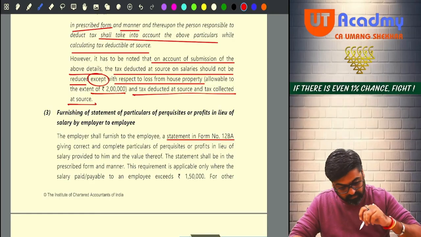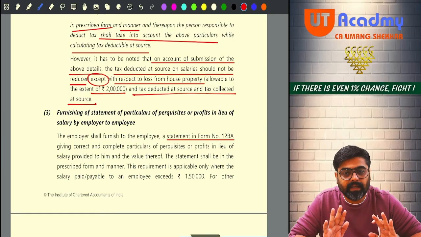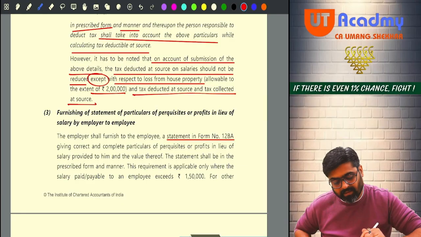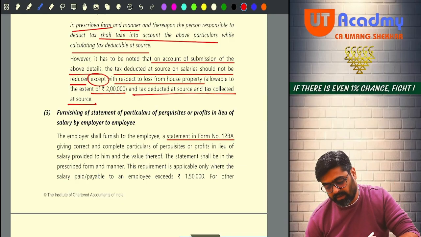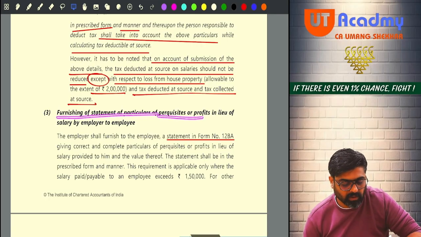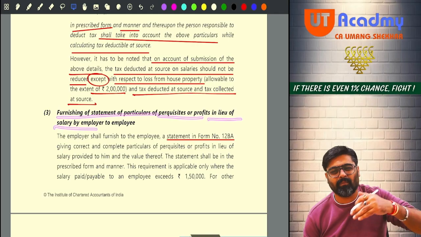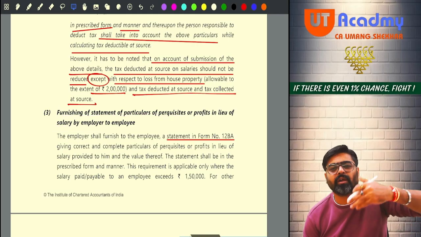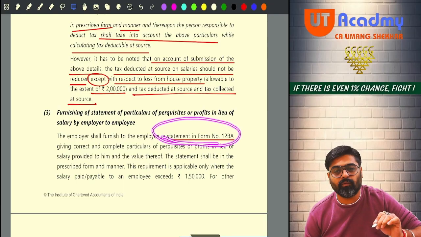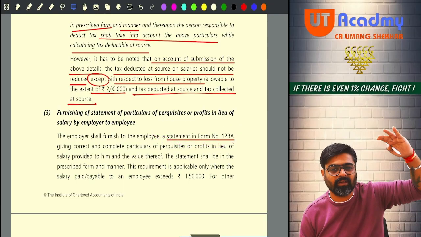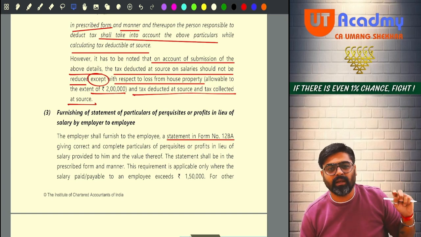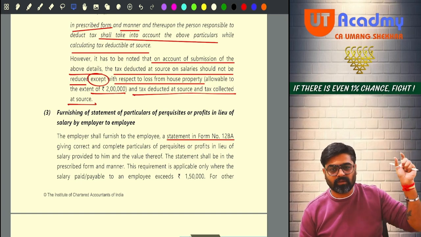This is your TDS under section 192. Done. Now furnishing the statement. What they are saying? Furnishing the statement of particulars of perquisite or profit in lieu of salary. See, whenever the employer is giving profits in lieu of salary or perquisites, the employer will have to issue a statement in form number 12BA that okay, these benefits we are giving you. These are the profit in lieu of salary. The taxable amount of these things.